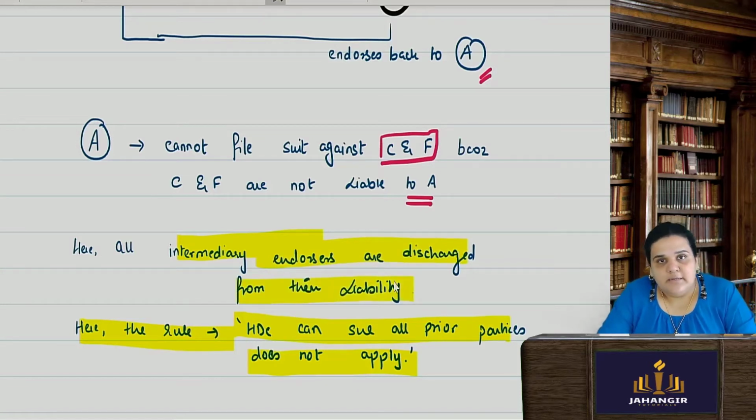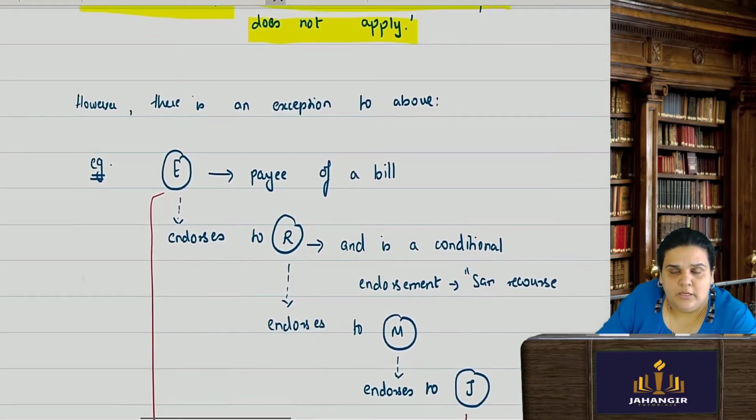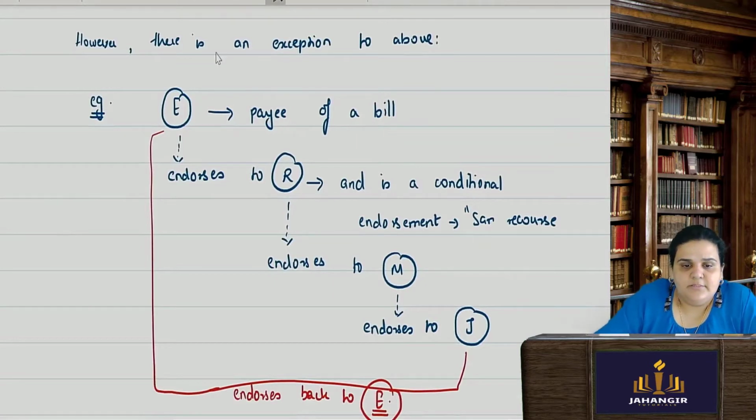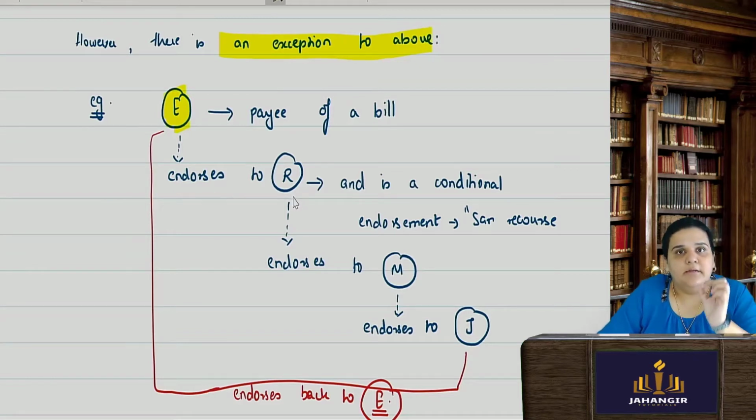There is one exception to this particular rule. Let's take the same example. Suppose Mr. E is the payee of the bill. He endorsed that bill to R, and when he endorsed it he made a conditional endorsement.